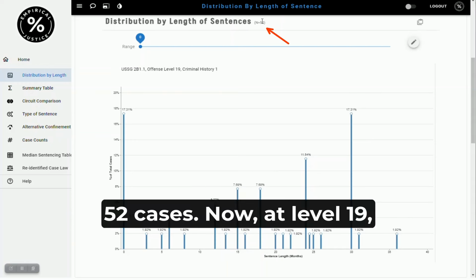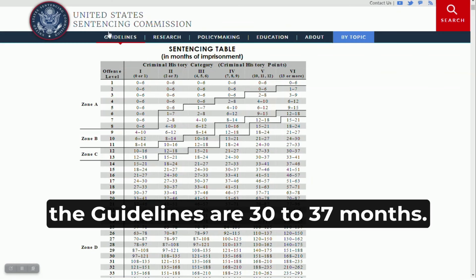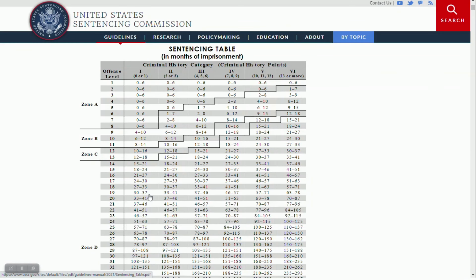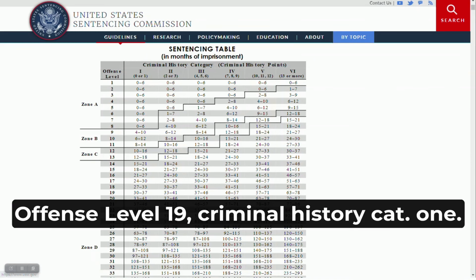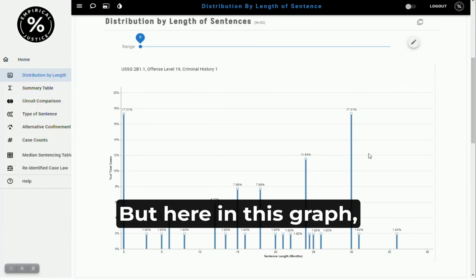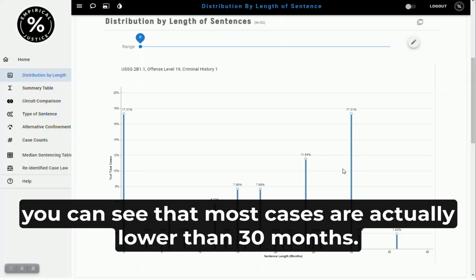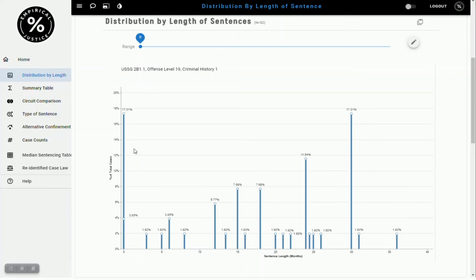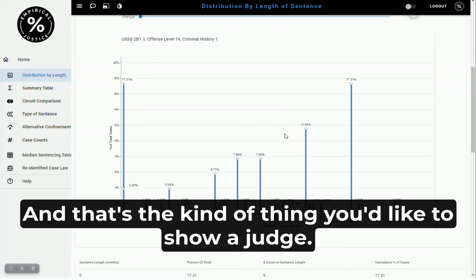52 cases. Now at level 19, the guidelines are 30 to 37 months. Level 19, criminal history 1. But here, in this graph, you can see that most cases are actually lower than 30 months. And that's the kind of thing you'd like to show a judge.